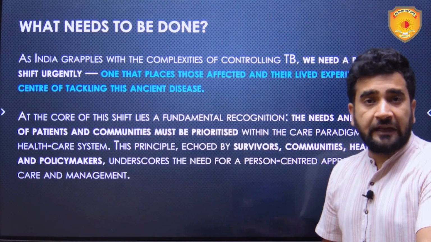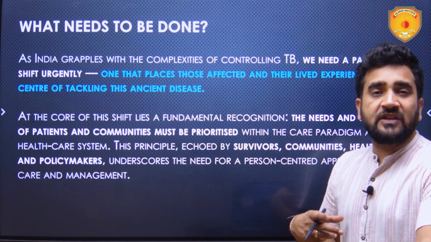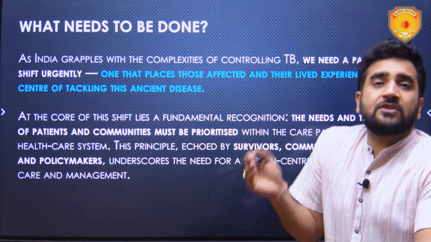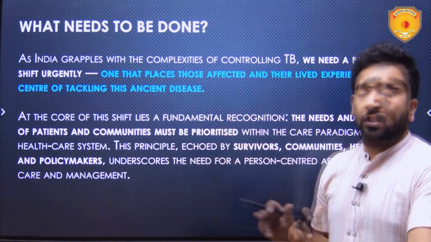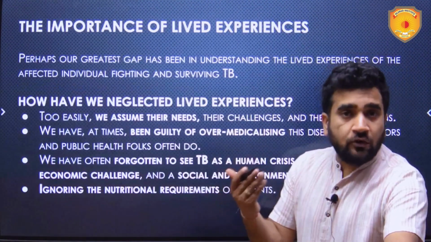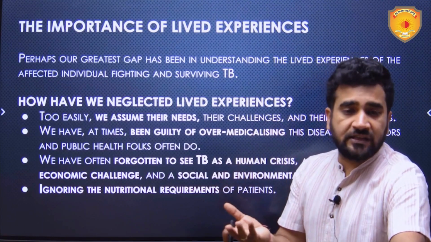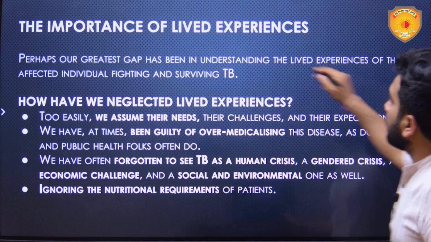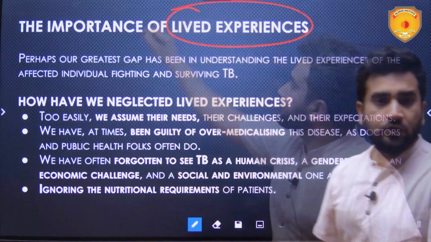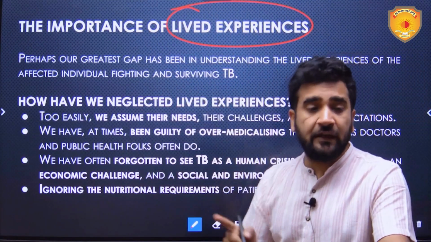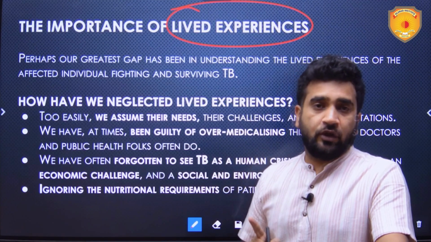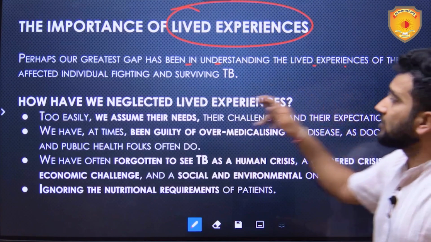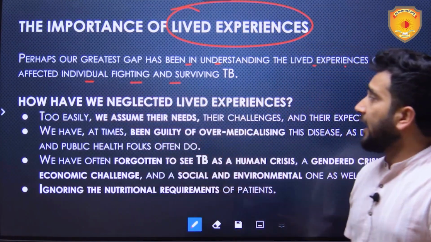How are people feeling who are experiencing this disease, or who are infected with this disease, or their near and dear ones, or the healthcare workers? We need to address their psyche, or their mental concerns as well. And this will only happen if we take into account their lived experiences. So lived experiences of those people are very important in policy formulation. Perhaps our greatest gap has been in understanding the lived experiences of affected individuals fighting and surviving TB.